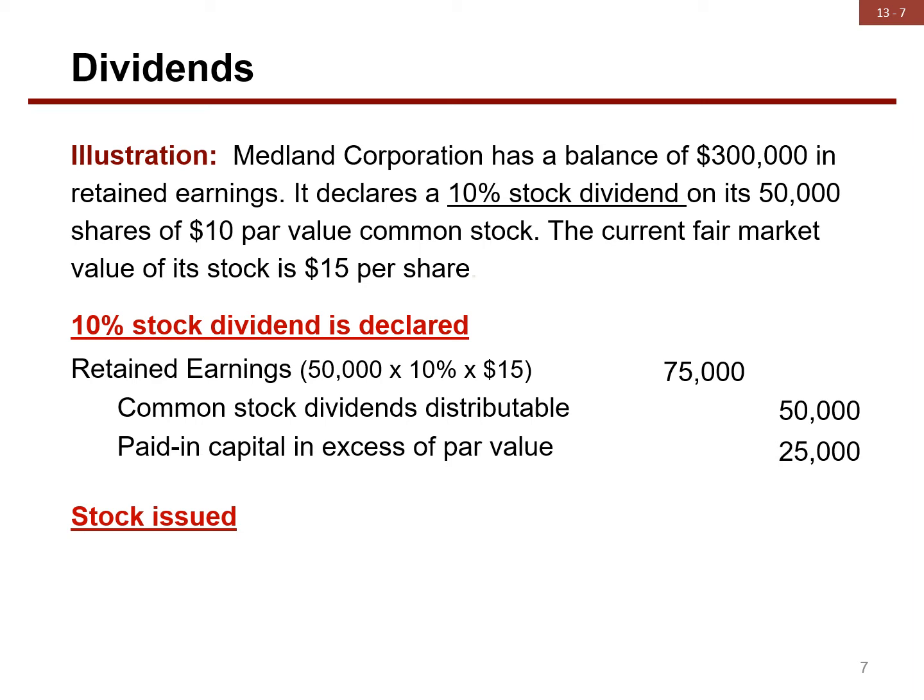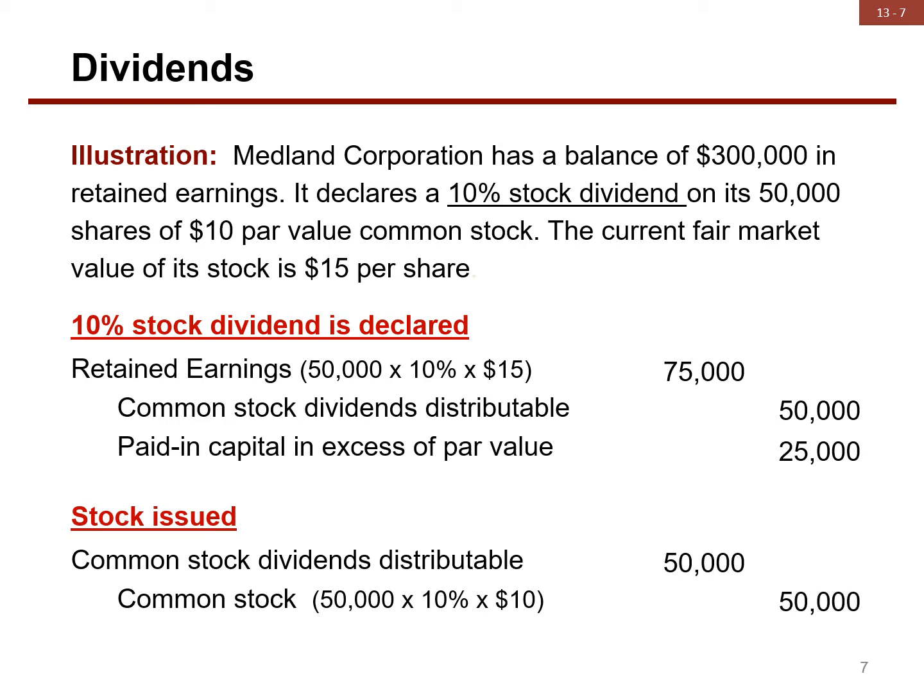When the stock is issued, the following entry is recorded. Debit common stock dividends distributable, 50,000. Credit common stock, 50,000.